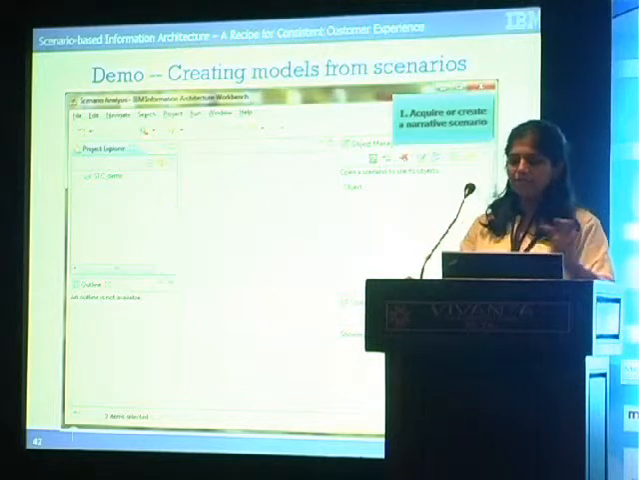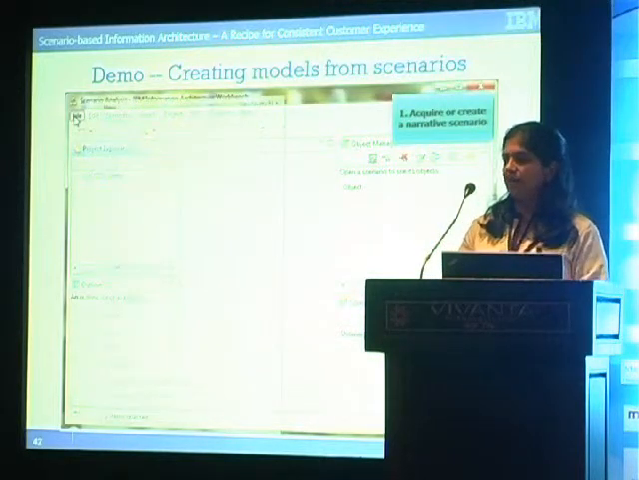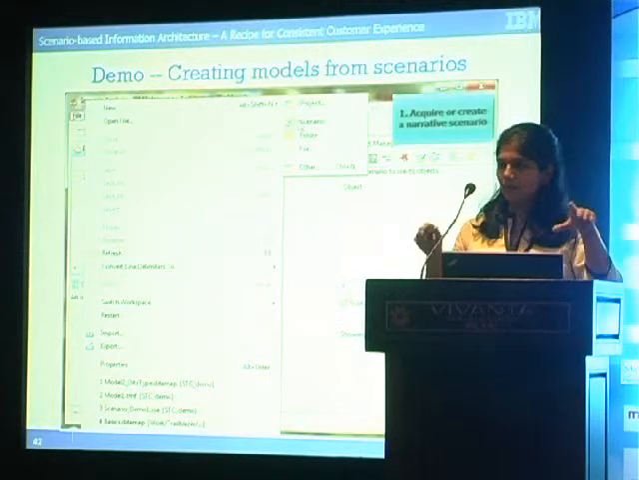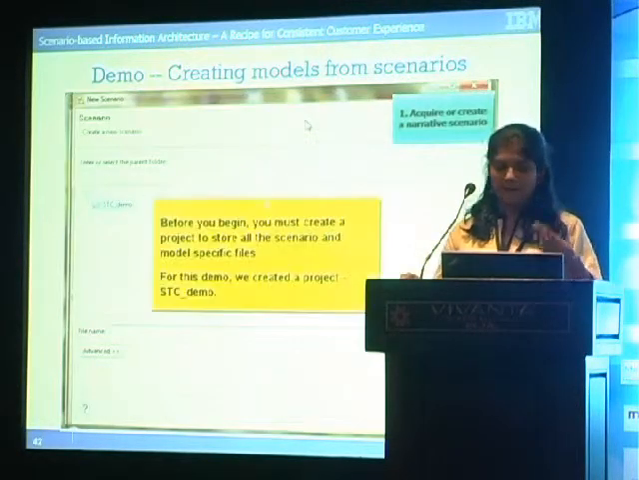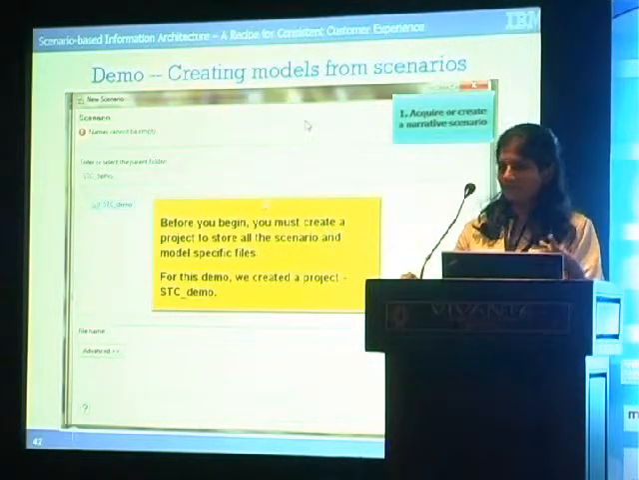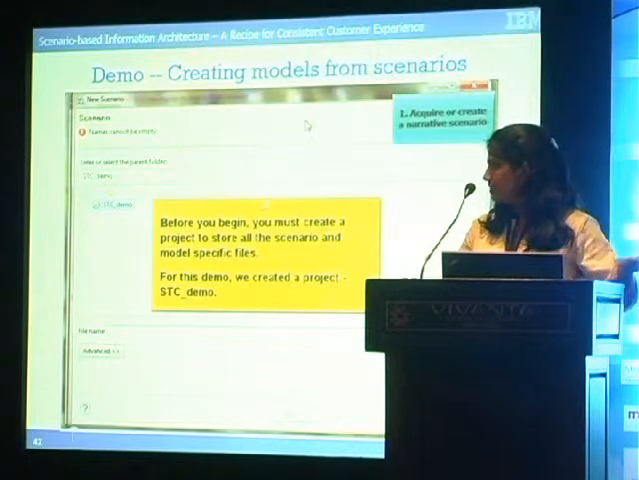This is the first step, where you acquire or create a scenario. As I showed you, we have already created that narrator scenario in a notepad, so we're going to use that. This lets you create a scenario. You need a project which will basically store all your files.